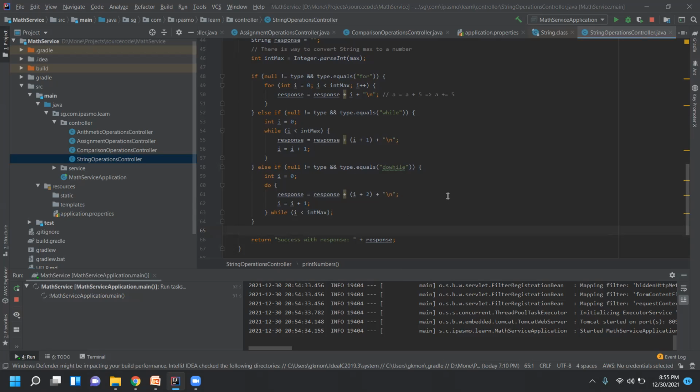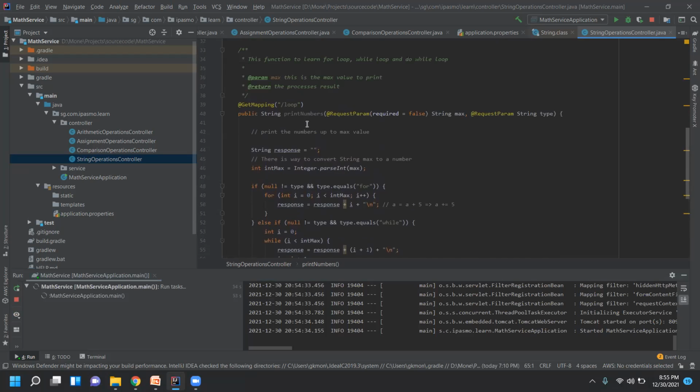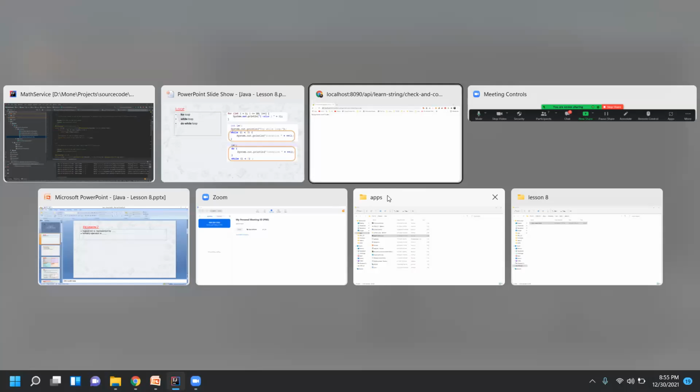Okay, fine. Let's see. Ours is loop, right? Let's open this. We are using max is equal to 10. I'll use for loop here. The for loop is using 0 to 9: 0, 1, 2, 3, 4, 5, 6, 7, 8, 9.